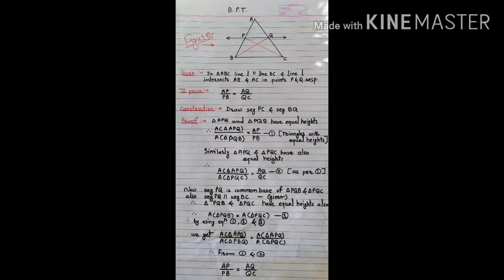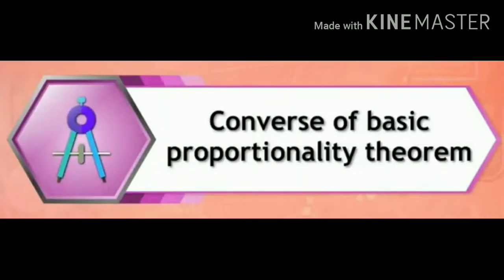Now by using equations 1, 2 and 3, we get area of triangle APQ divided by area of triangle PQB is equal to area of triangle APQ divided by area of triangle PQC. Therefore, from 1 and 2, we can say that AP divided by PB is equal to AQ divided by QC.